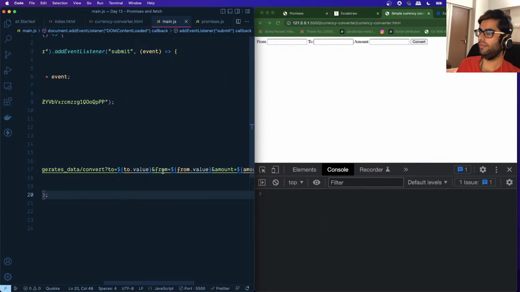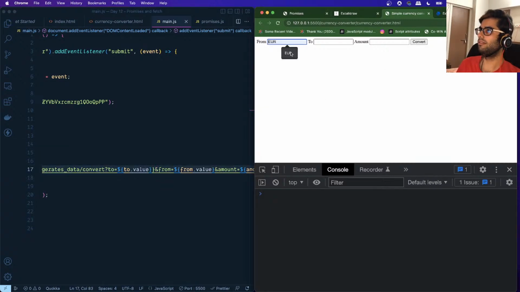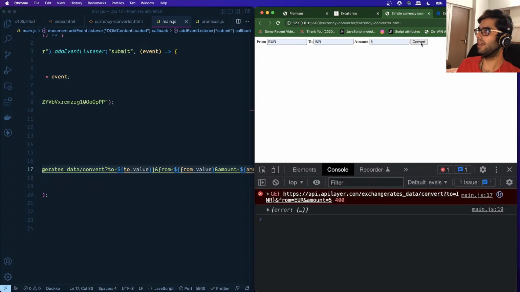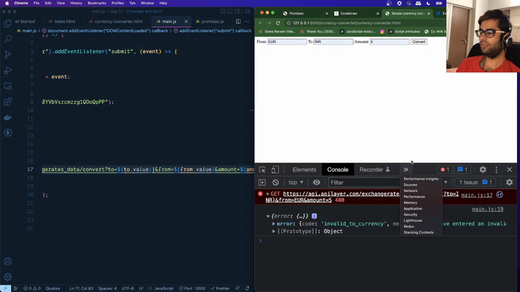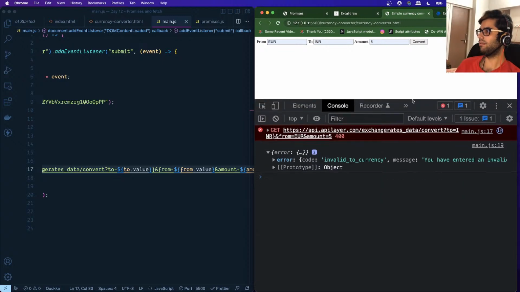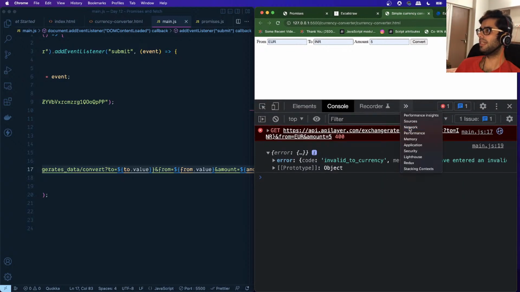So if I put that curly bracket back once again, we execute the same thing. Okay, we have handled that issue over here, and you can see that it's logging the error object, and this is coming from line number 19. This is explicitly being printed by JavaScript, right? This happens whenever we make a network call. And in order to see what request we're making, we can go to the network tab.